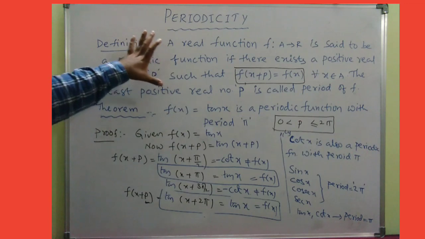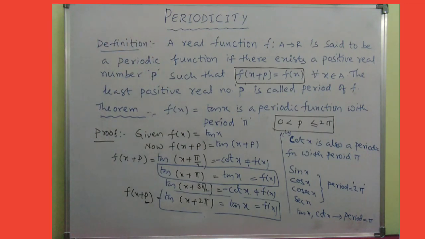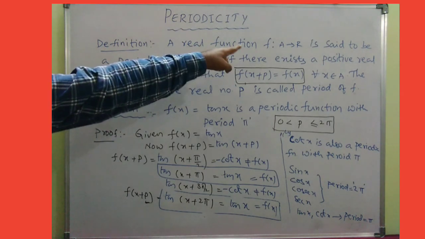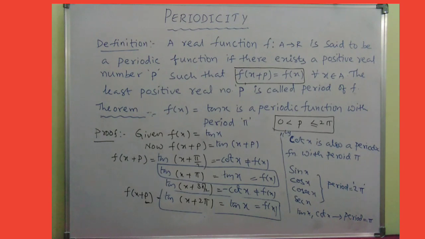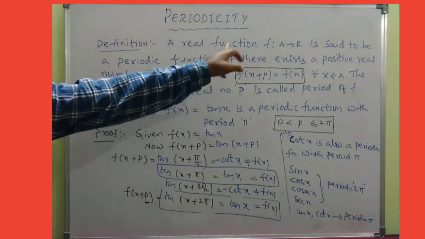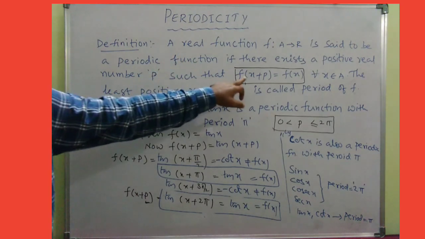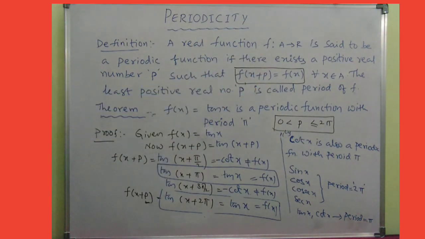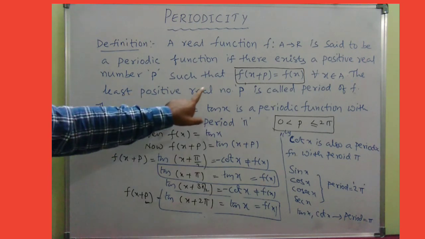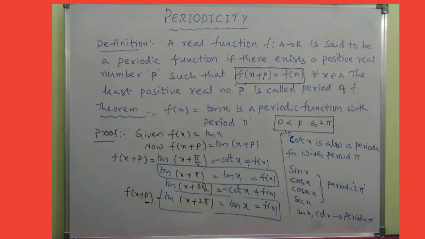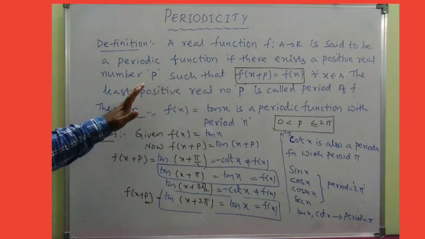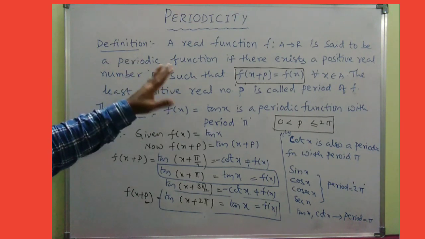Now if you read the definition, you will understand periodicity. A real function f mapping from A to R is said to be a periodic function if there exists a positive real number p such that the condition f of x plus p equals f of x holds for all x belonging to A. Then the least positive real number p is called its period. When you hear the words periodicity and period, both are the same.